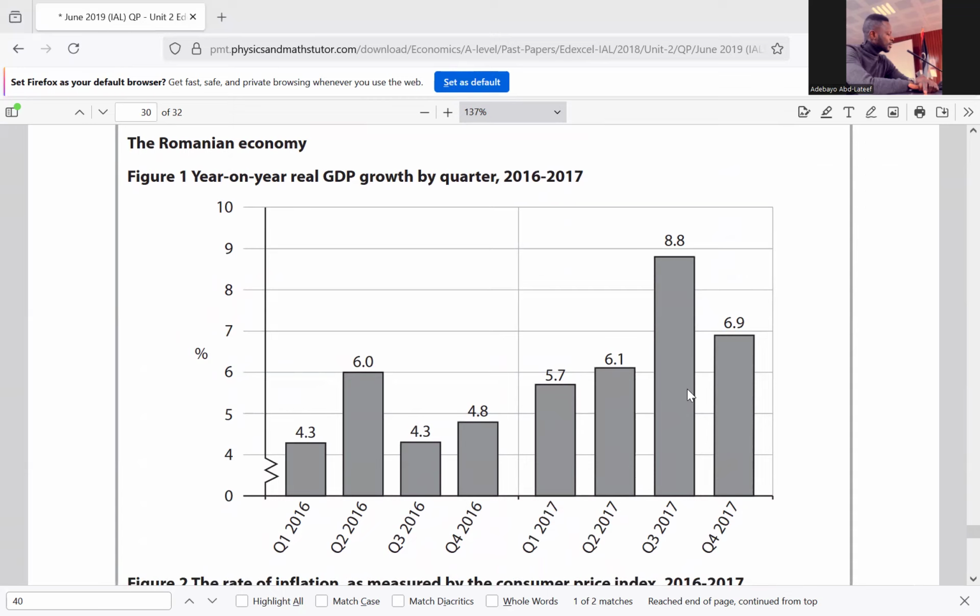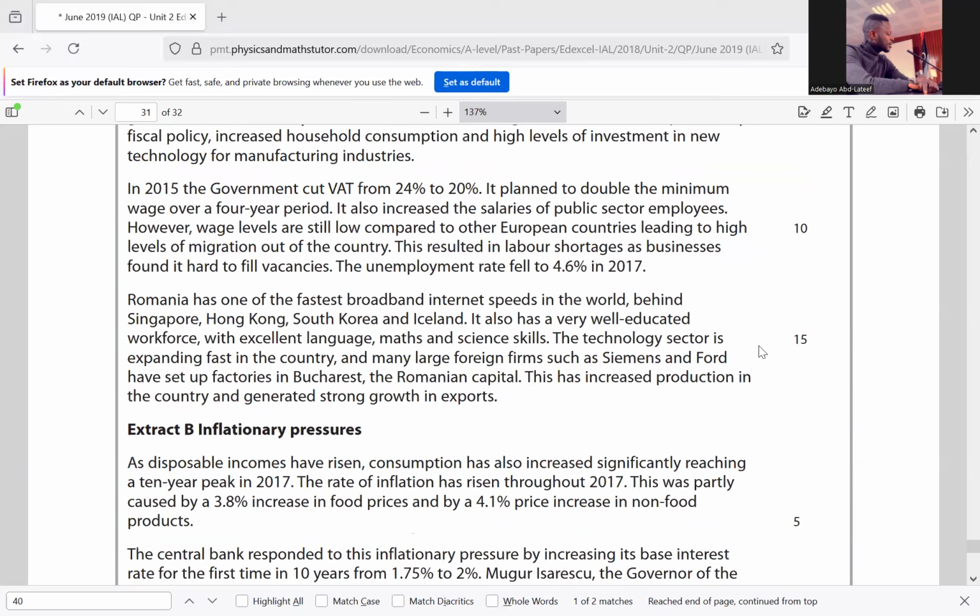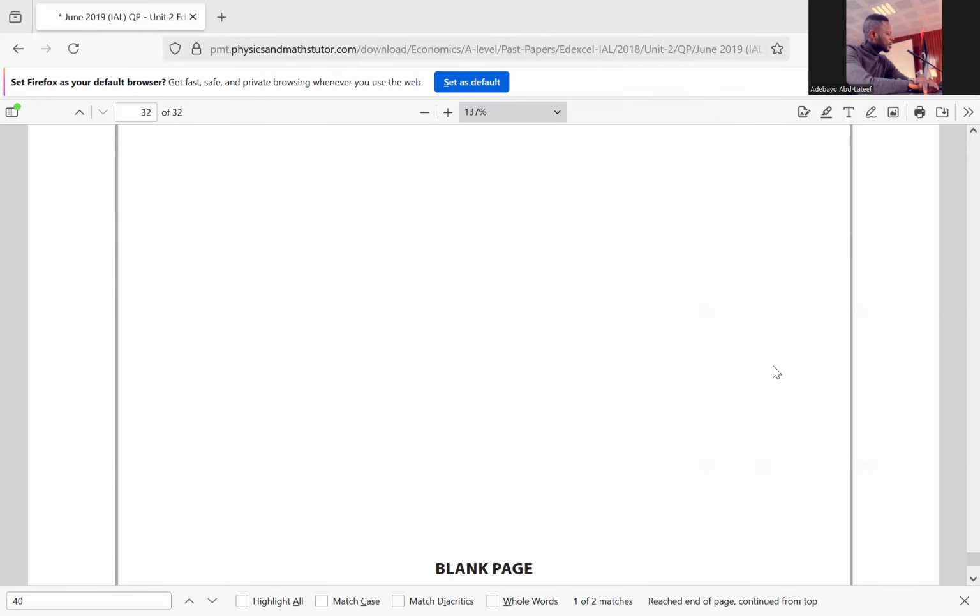Then according to figure 2 here, in January 2016, the economic growth rate has increased from 4.3 to 8.8% by September 2017. So we can see it from here, 8.8%. So from quarter 1 of 2016 to quarter 3 of 2017, there's a rise in the growth rate from 4.3 to 8.8. Question C. You can take a quick screenshot of this so that you can use it to answer the questions. We have it here. So I'm going back to the question now.